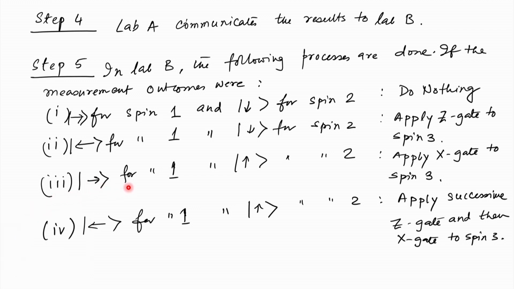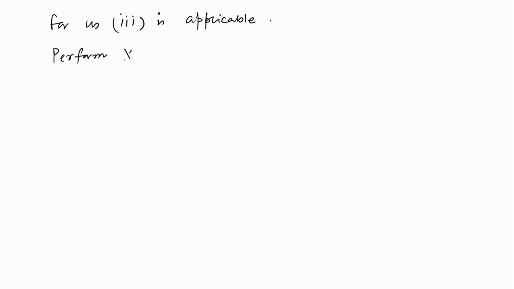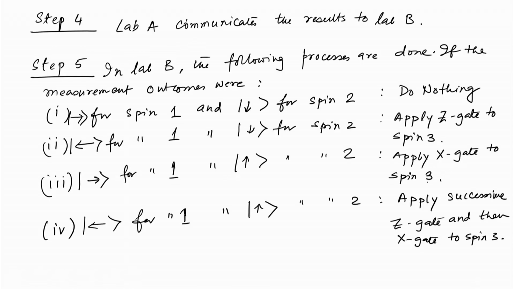So, it is right and up. So, we will apply the X gate to spin 3. So, that is the conclusion from this, and this is exactly what we will do. So, for us 3 is applicable, which means perform X gate to spin 3, that is what is written, apply X gate to spin 3.